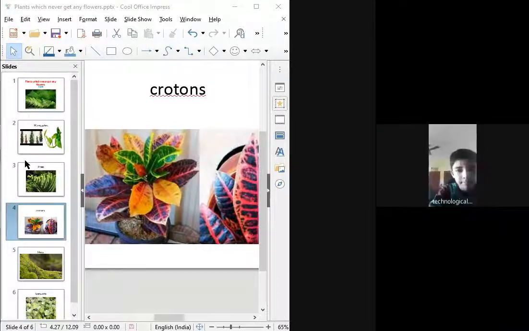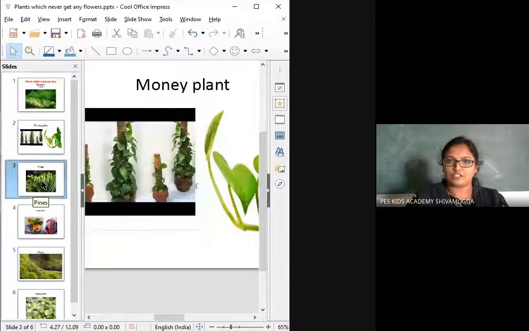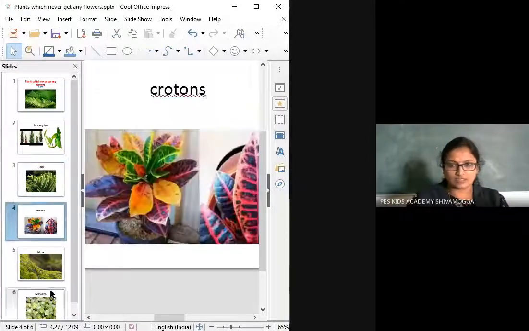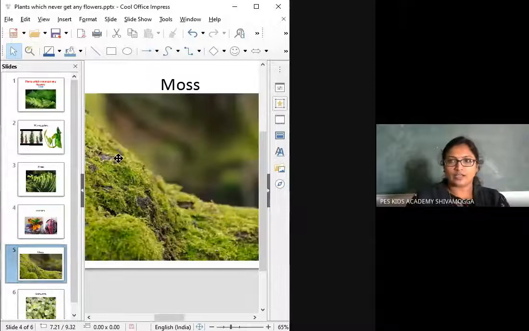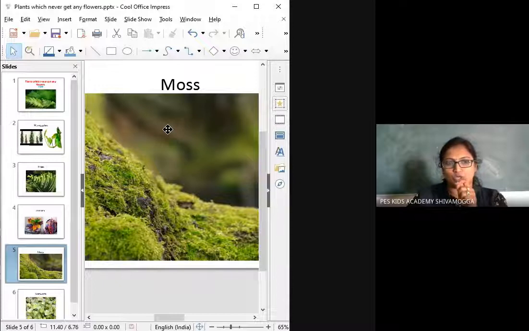Okay, ma'am. So till now we have studied about the fir, money plant and the pines as well as the crotons. Okay, next one is moss. What do you mean by moss? The green that grows near the house, right? So that is called moss. Moss are very tiny plants which don't have a proper root.